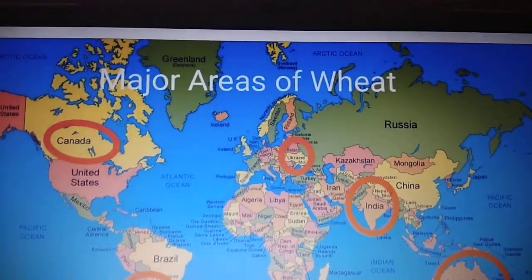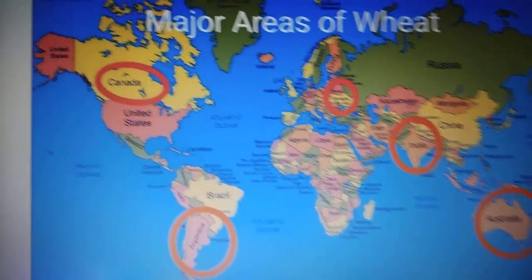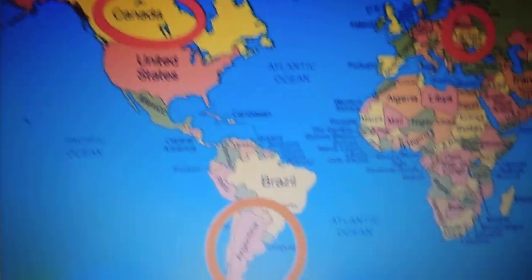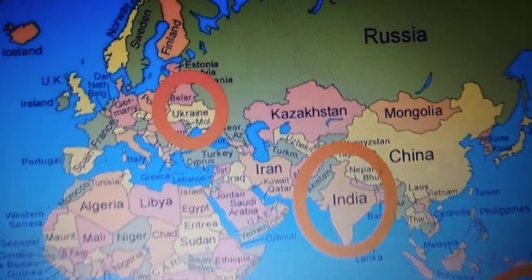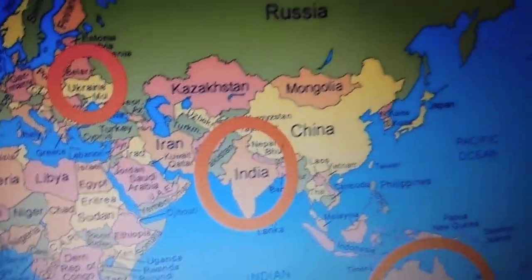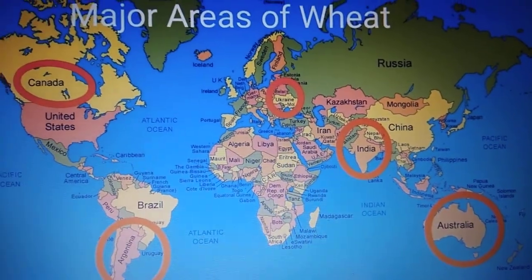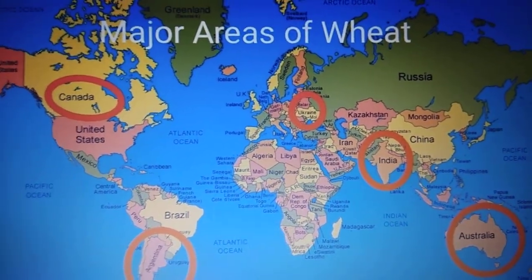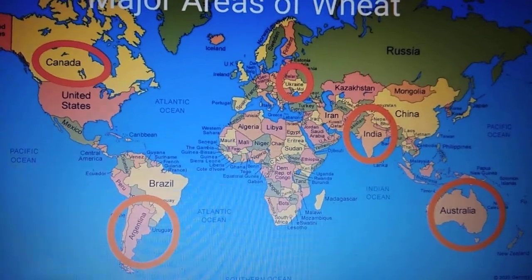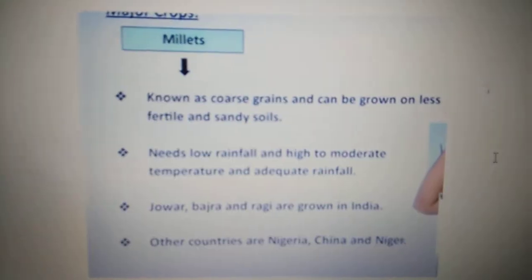Now let us see the major areas of wheat production on the world map. You can see it's Canada, Argentina, then we have Ukraine, India and Australia. So these are the major areas of wheat production in the world.